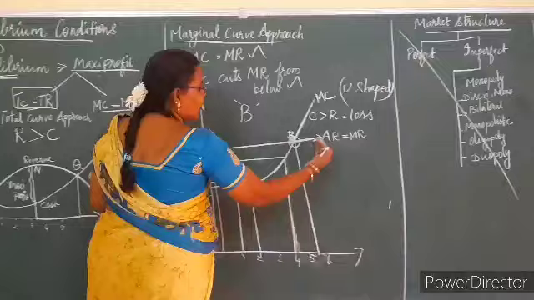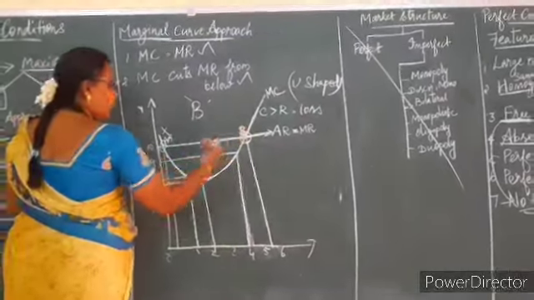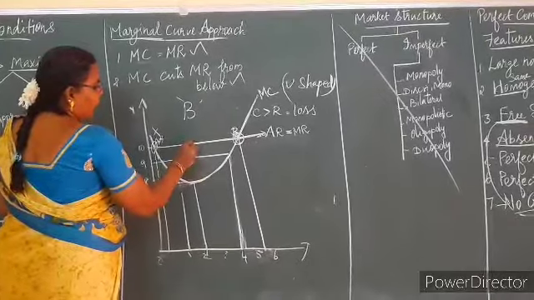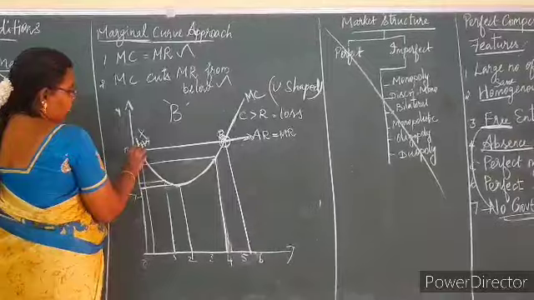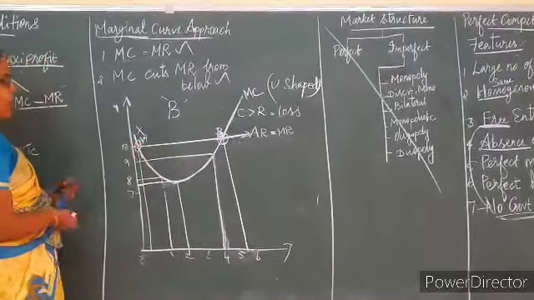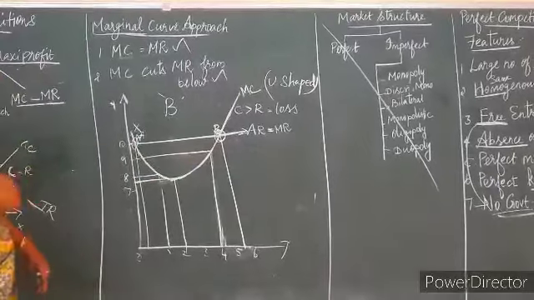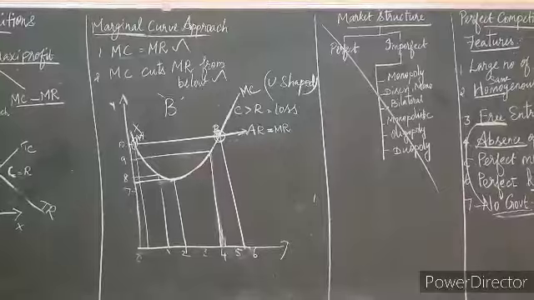If he goes beyond B, he will get only loss. If he goes below that, the second condition will not be satisfied. Here the first condition is satisfied, but he will not get more profit. So at this point he will get more profit. That is the equilibrium point of the marginal curve approach.